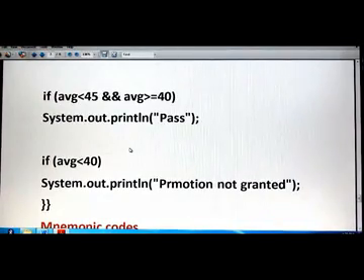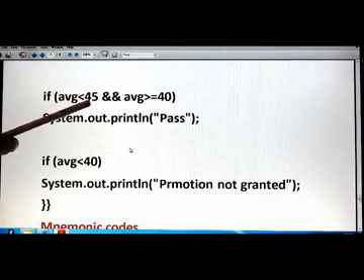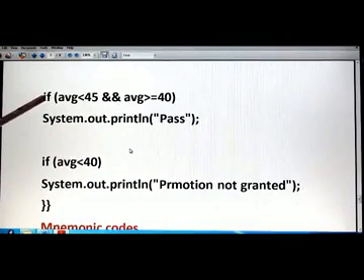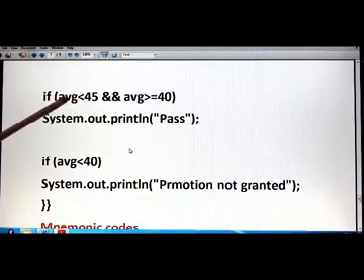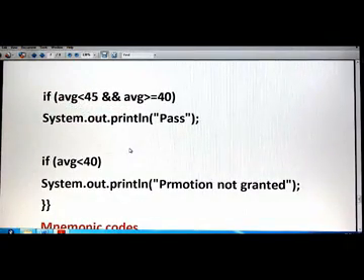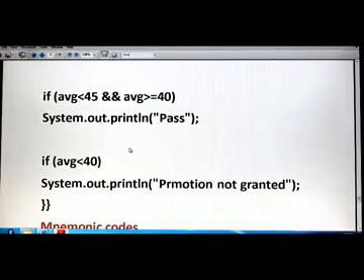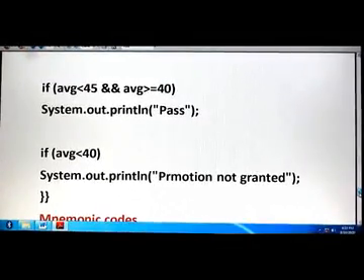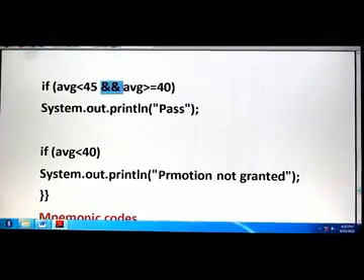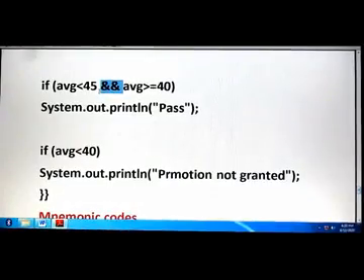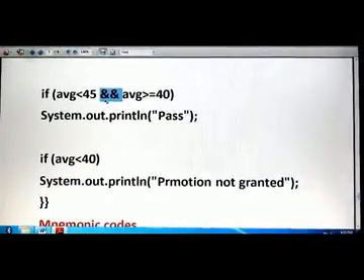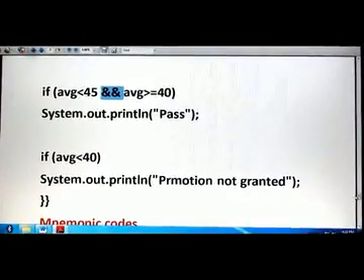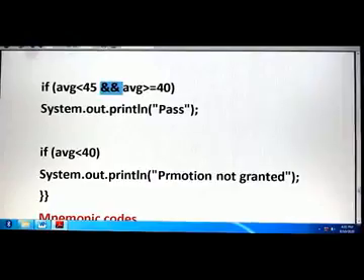How to do it: first the if statement, then round brackets, then first condition, logical operator, second condition. Again I am saying: if keyword, round brackets, first condition, logical operator, second condition, and multiple conditions can be given in this way by using the logical AND operator and logical OR operator. In logical AND operator, both conditions must be satisfied. In logical OR operator, one condition must be satisfied. So you can give one condition or two conditions based upon your requirement.